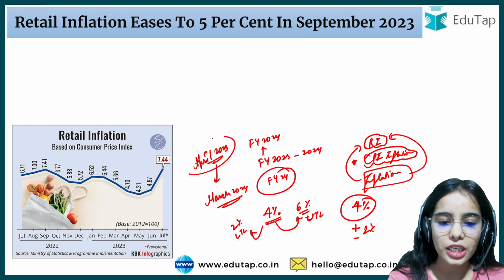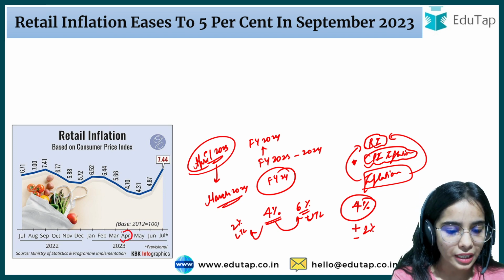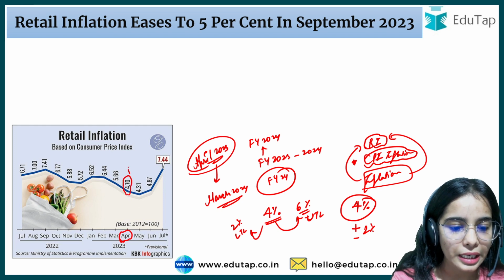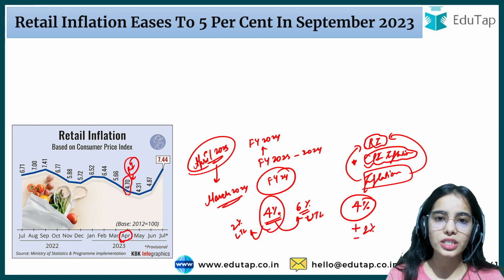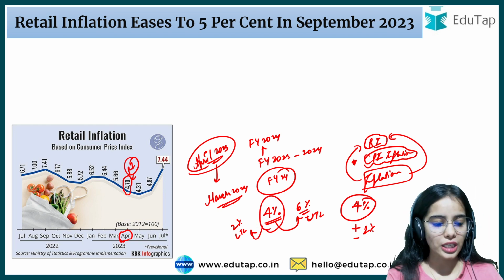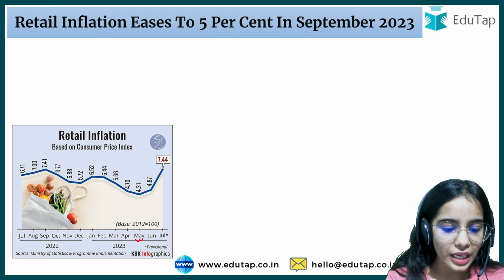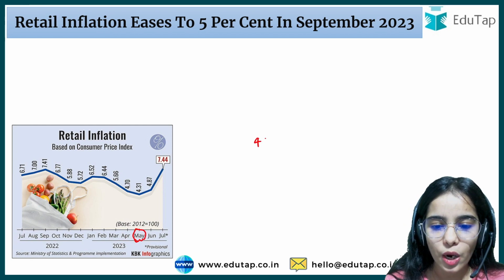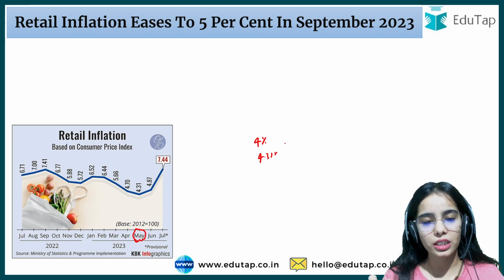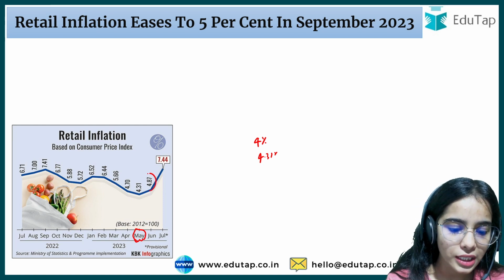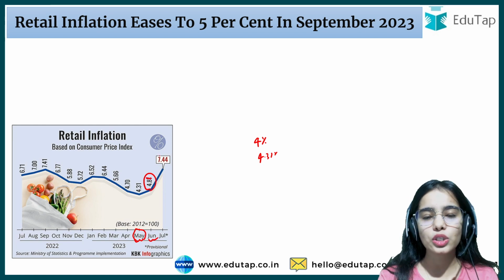So when the financial year started in April 2023, the retail inflation was 4.70%. That is, the inflation was around 4%. So that is a good inflation that was in our country. That was a fine inflation that we can handle easily. Okay, now in May 2023, the inflation was 4.31%. So this is also the inflation that the country can sustain. Now in June 2023, the inflation was 4.81%. So this is also fine inflation.